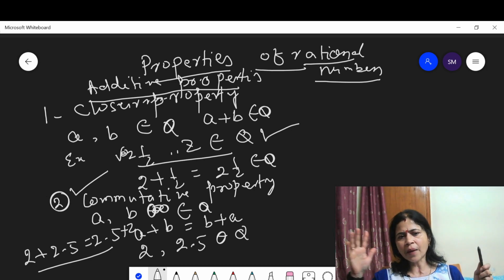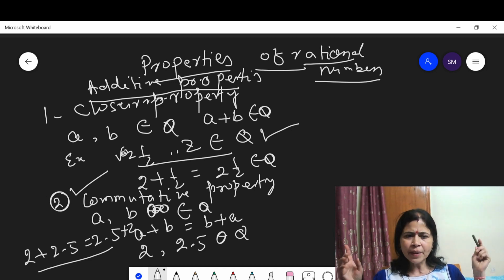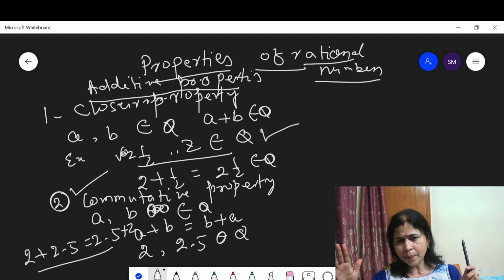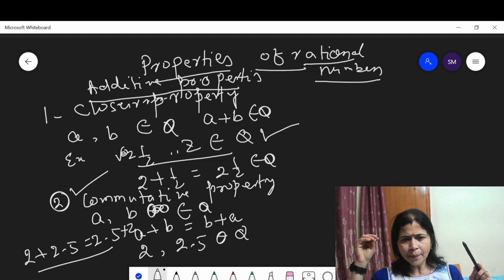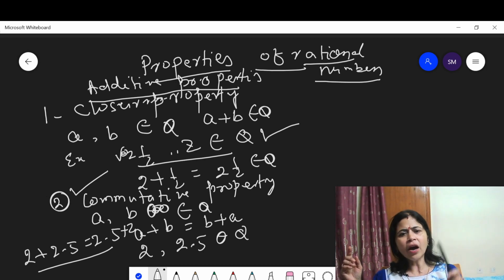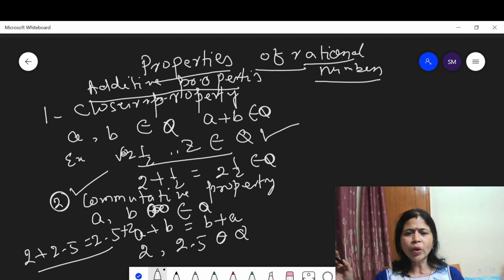And let us discuss the commutative property. Commutative property means suppose a and b are elements of the Q set, the rational number set. Then a plus b is always equal to b plus a. Take an example for better understanding. Let 2 and 2.5 belong to Q. Then 2 plus 2.5 is always equal to 2.5 plus 2. This means a plus b always equals b plus a. This means addition satisfies the commutative property.